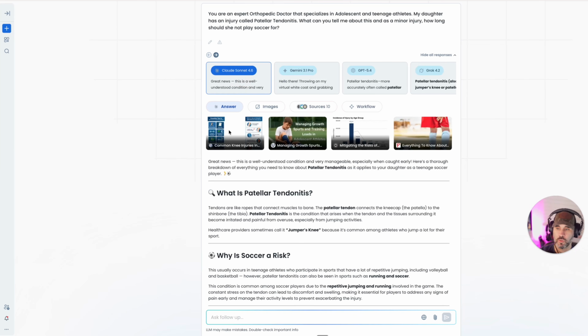And let me just quickly say, the images that you see up here, the links up here, that's where it shows the information, the websites and so forth, the sources that it went through. So it's not adding pictures. I just wanted you to understand that. But here is the way that Claude Sonnet 4.6 laid it out.